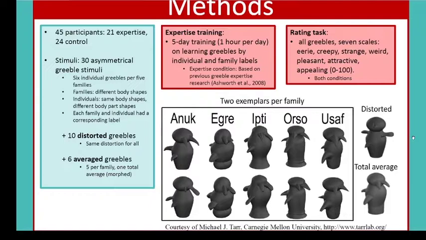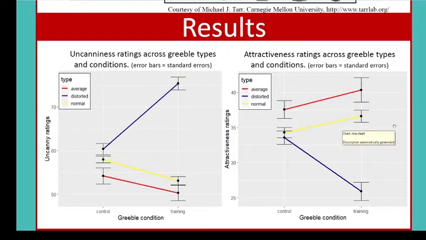Participants of both conditions went through a rating task, the expertise condition after the training. In the rating task, all agreeables were presented. In the expertise training, only the original 30 asymmetrical agreeable stimuli were used. On the left, you can see the average uncanniness ratings across the conditions.